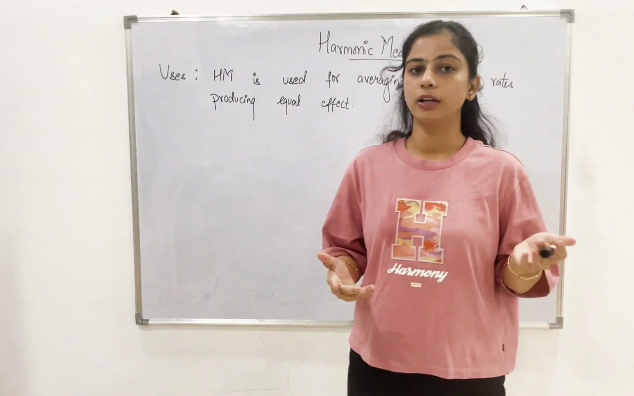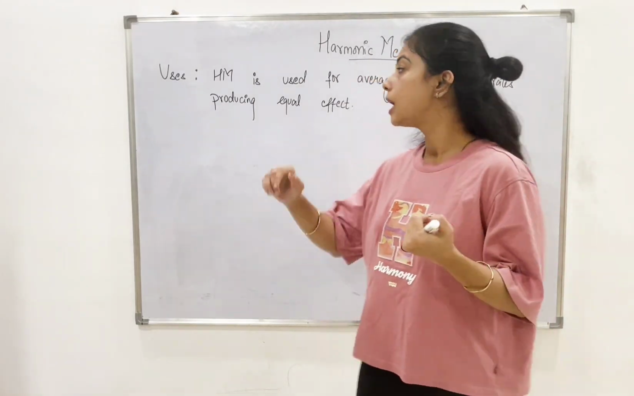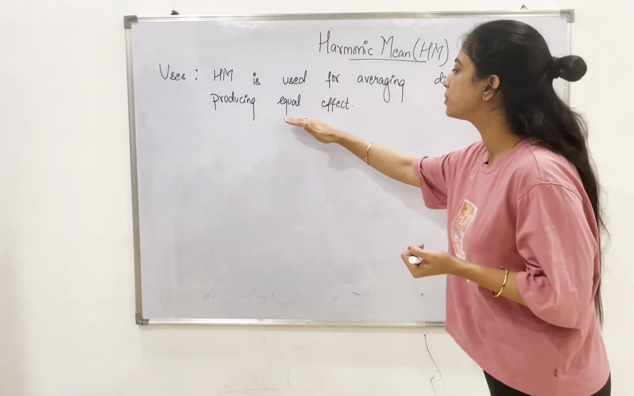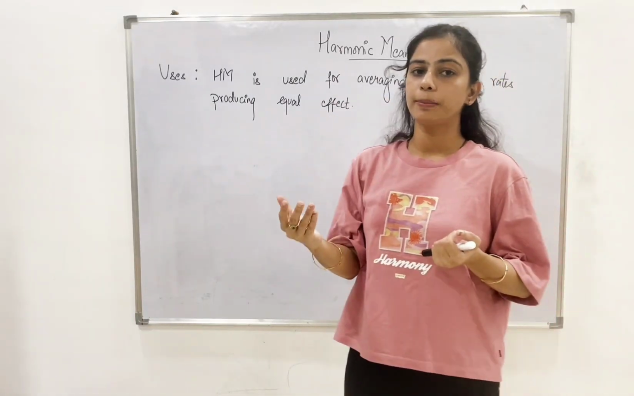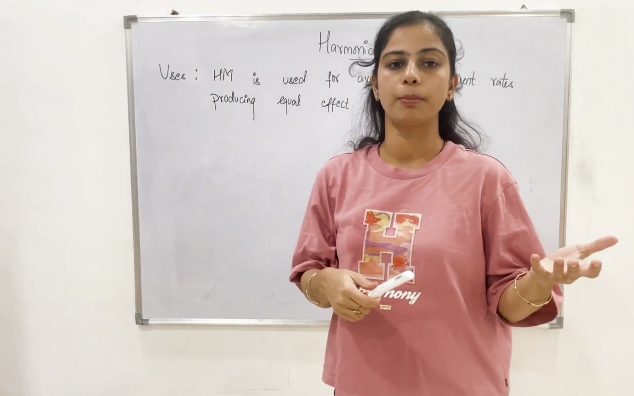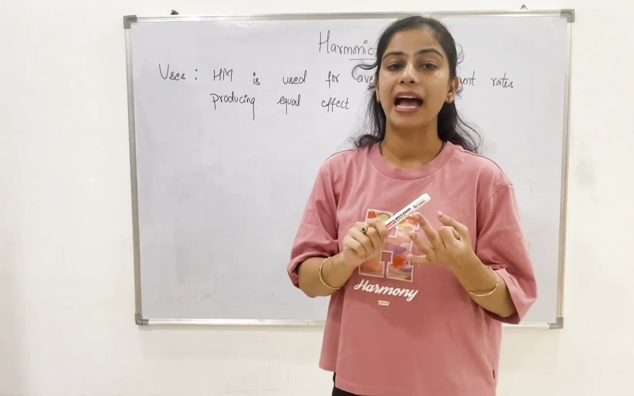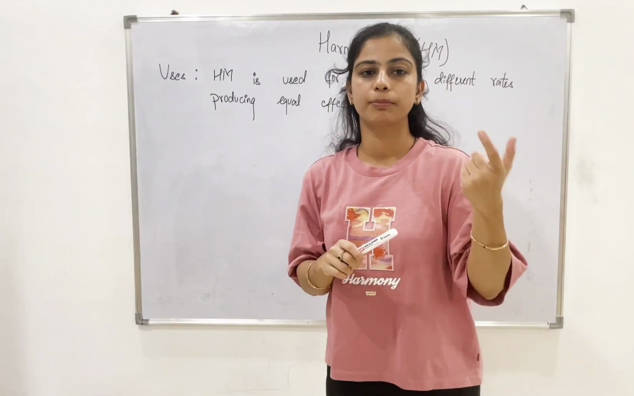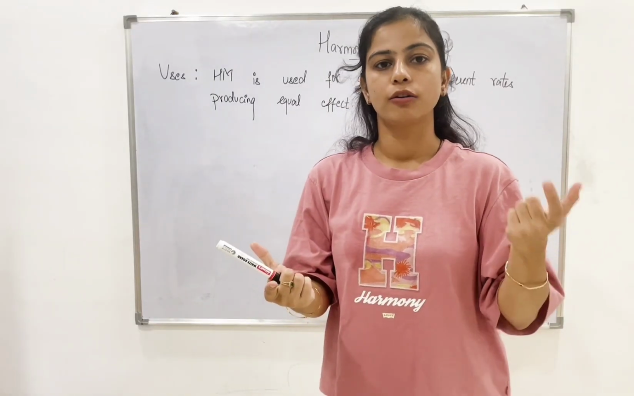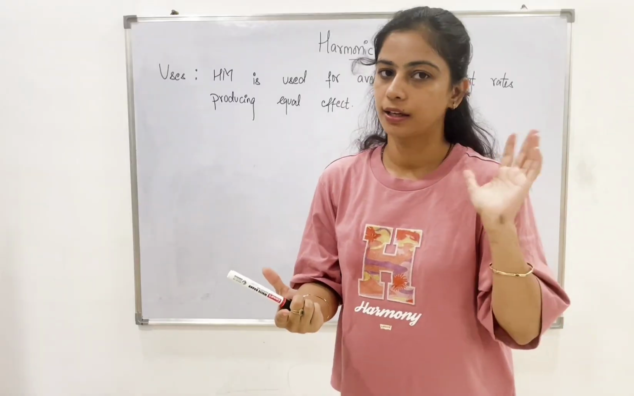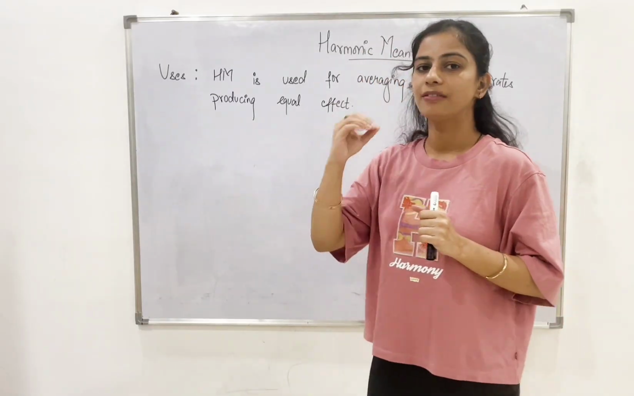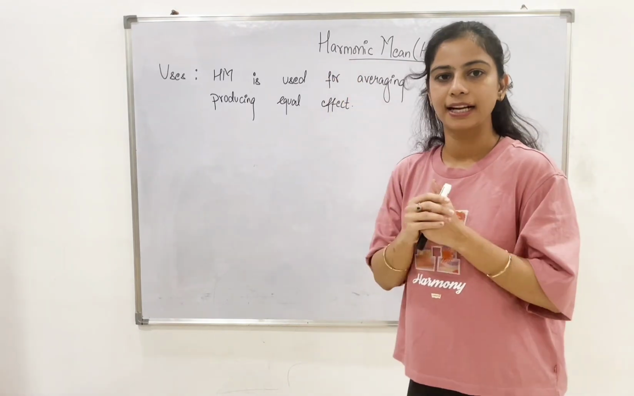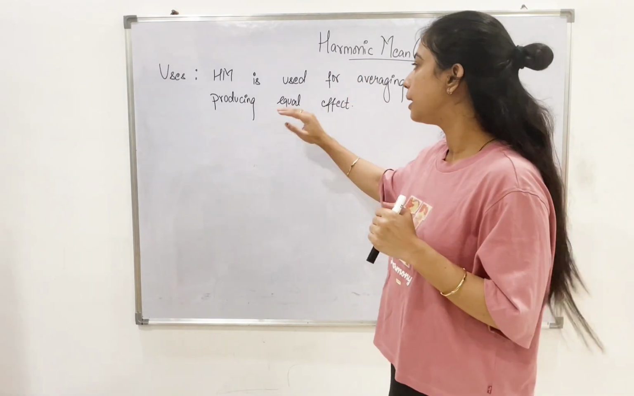Now let us look at where harmonic mean is used. Harmonic mean is used for averaging different rates, reducing the equal effect. So what do we mean by that? For example, if you get a question about speed, time and distance, something related to physics, they're talking about a particular distance, the time taken and the speed. So when you have these three terms, you're supposed to use the harmonic mean formula and apply it in the question. This is important for us to know.